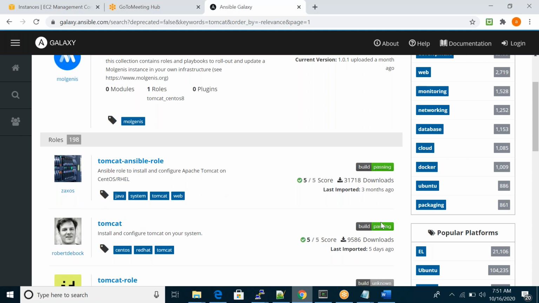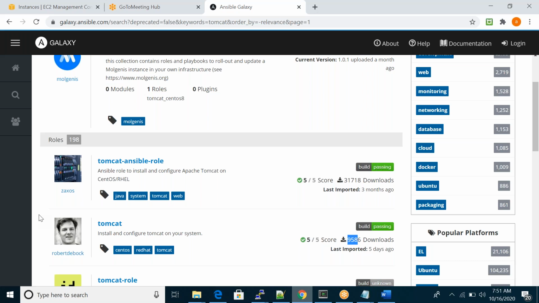If you want, you can download it. You can see how many downloads, the score, the rating, the GitHub rating, how many people downloaded this role. Just here you can see. If you want, you can download this. And vice versa, if you want, you can write one role and upload it into this Galaxy.